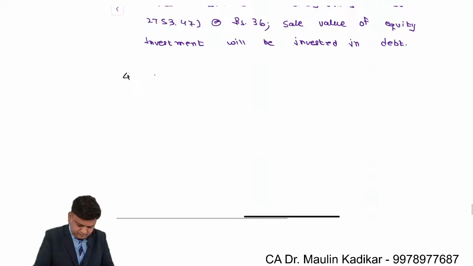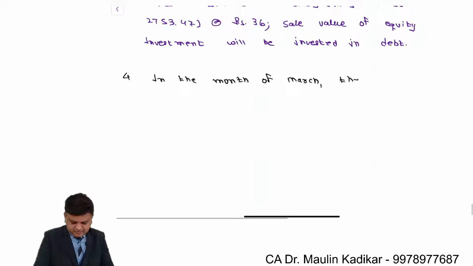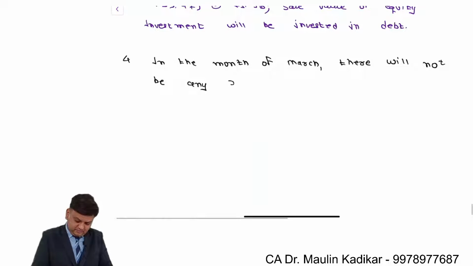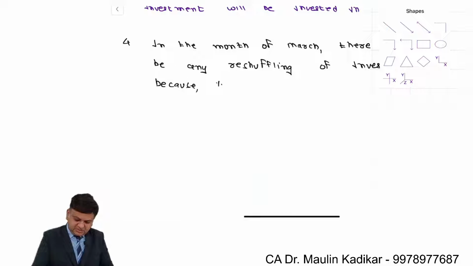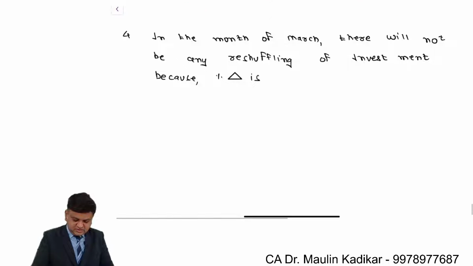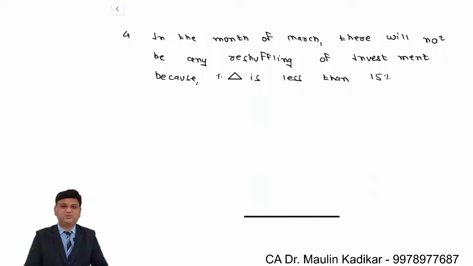Fourth, in the month of March, there will not be any reshuffling of investment because percentage change is less than 15 percentage. This is what we understand.